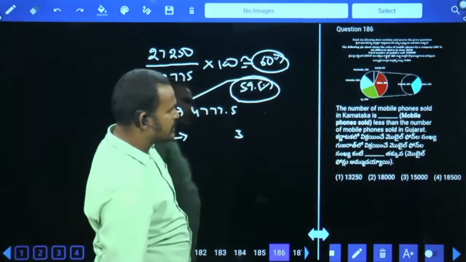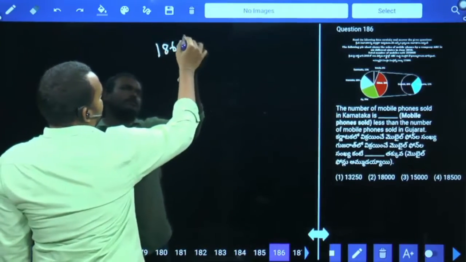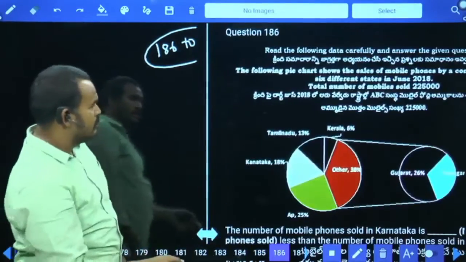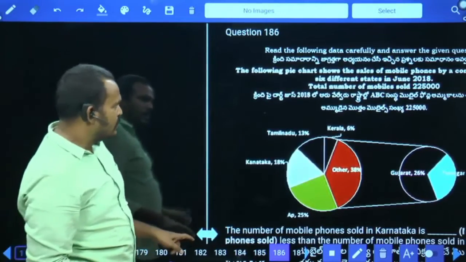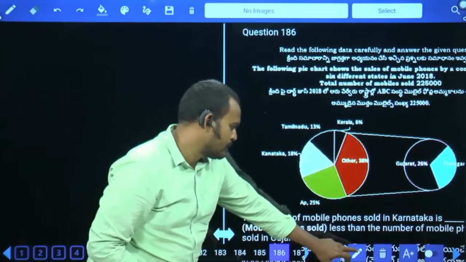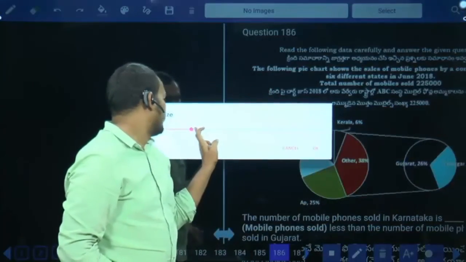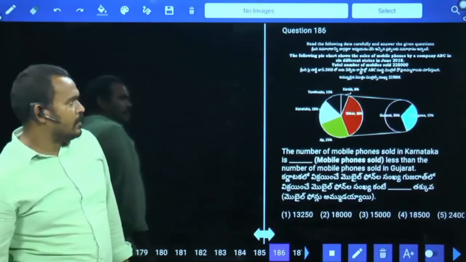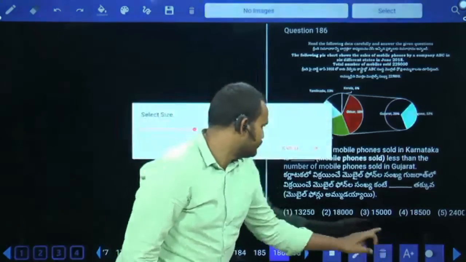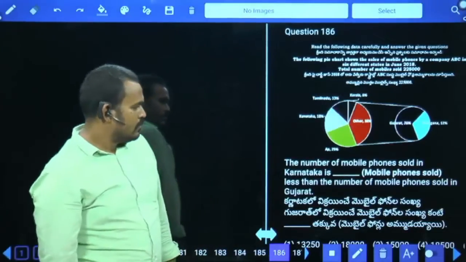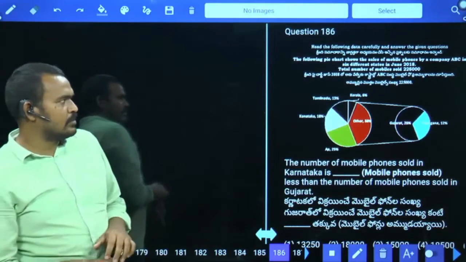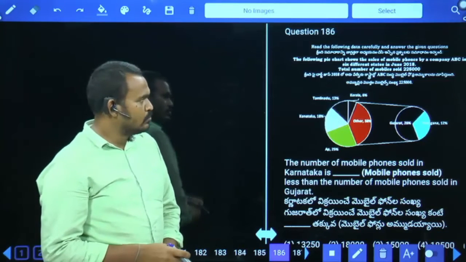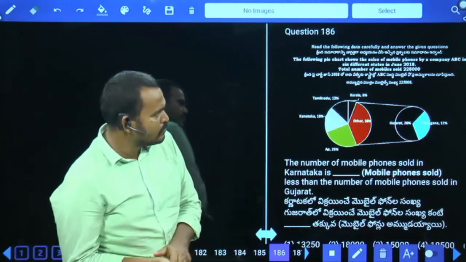Next, question number 186. Question number 186 to 190. Read the following data carefully and answer the given questions. The following pie chart shows the sales of mobile phones by a company ABC in 6 different states in June 2018. Total number of mobiles sold is 2,25,000.